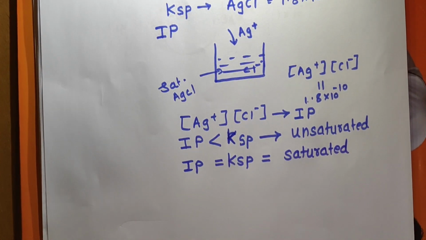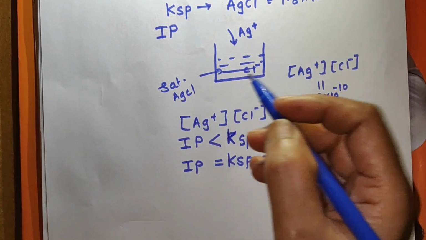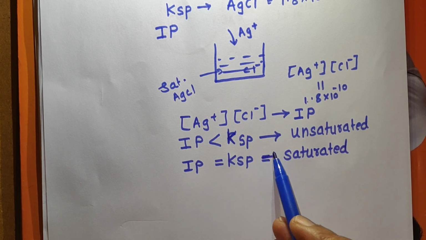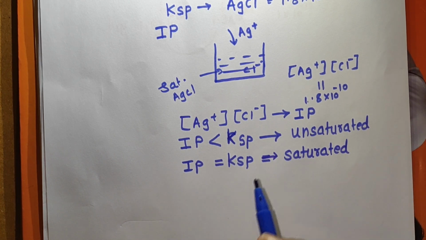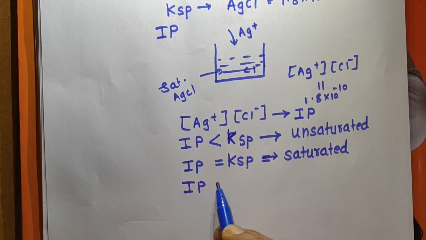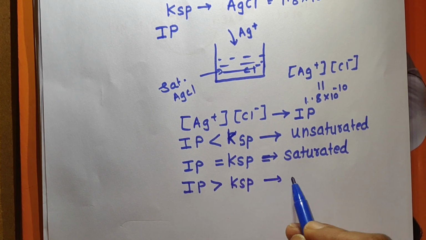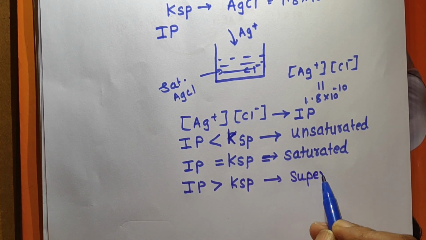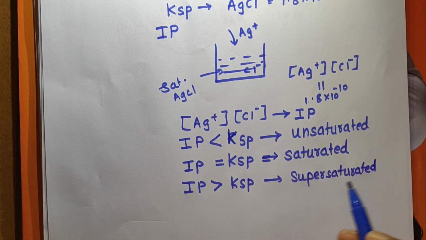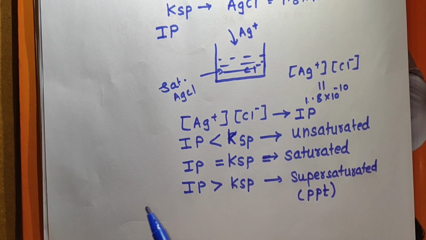Now again we are going to add Ag plus ions. We are continuously adding Ag plus ions here, and what will happen after the saturation? When the solution is saturated and we continue, the condition will be supersaturated, meaning ionic product will increase beyond the solubility product, and at that time the solution is called a supersaturated solution, and in this solution we can obtain precipitation. At that time we can obtain the PPT of AgCl.